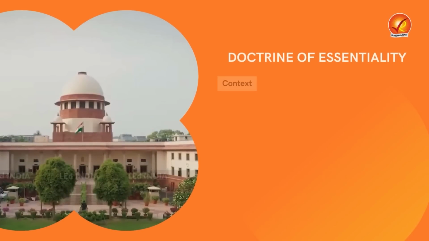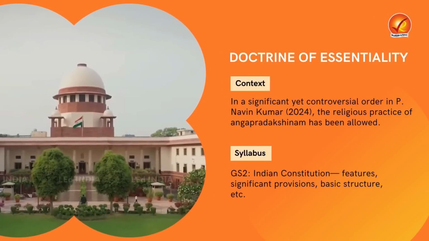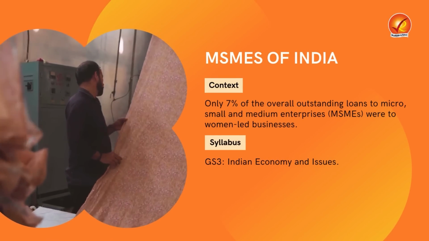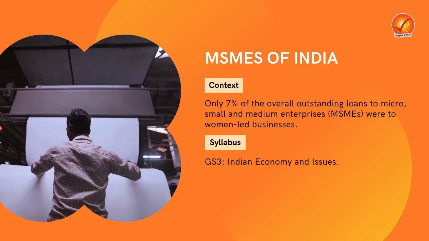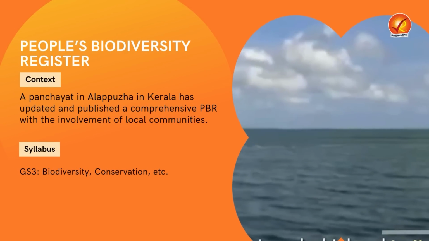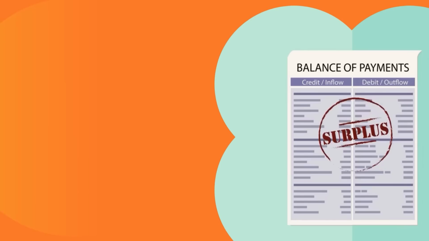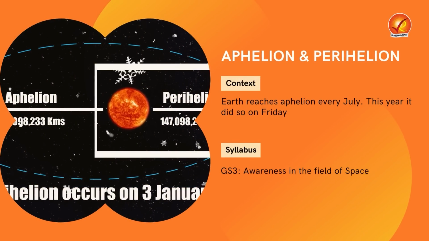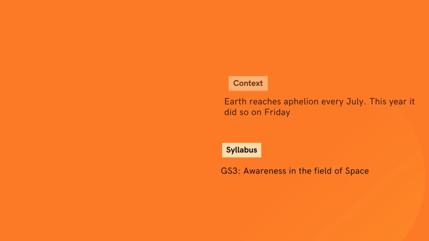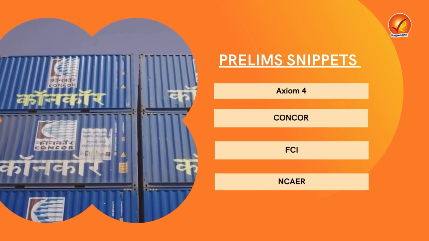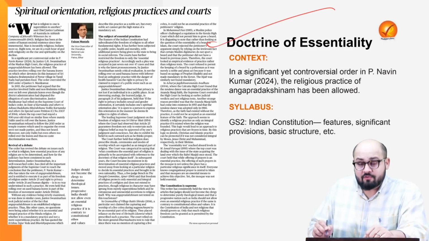In the very first article, we'll discuss the meaning and importance of the Doctrine of Essentiality. In the second article, we'll talk about the issues with respect to the MSMEs of India and the way forward. In the third article, we'll talk about the very important People's Biodiversity Registers. In the fourth article, we'll talk about the components of balance of payments. In the fifth article, we'll talk about the concept of Aphelion and Perihelion. Finally, in the prelims snippet section, we'll have a look at some of the very important articles for the preliminary exam. So the very first topic is about the Doctrine of Essentiality.